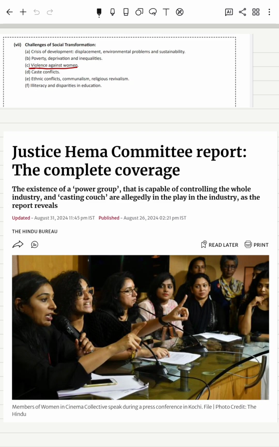So we know that the various power groups which exist, which control the power in film industry as per this report, and there is this casting couch phenomena.